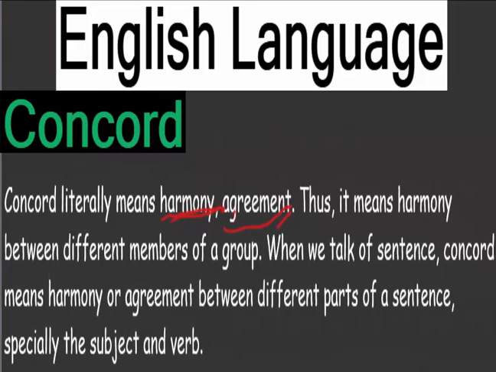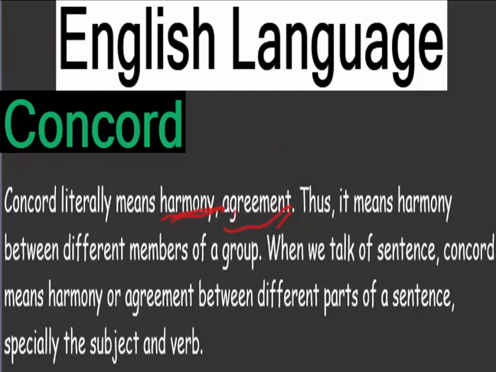When we talk of sentences, Concord means harmony or agreement between different parts of a sentence, especially the subject and the verb. Now, note that for you to make a sentence that is meaningful and correct, the various parts of the sentence must be in agreement.